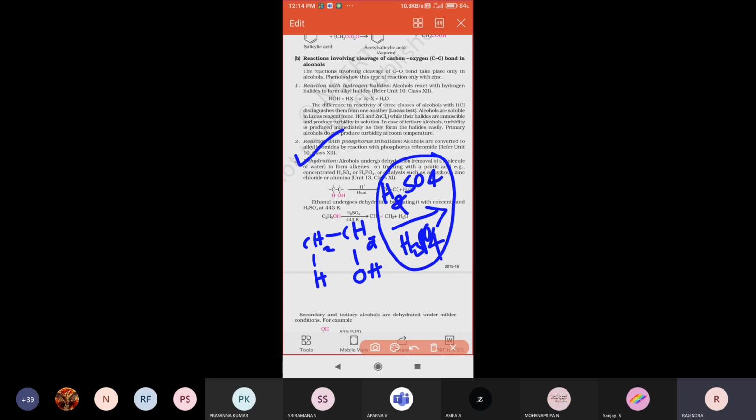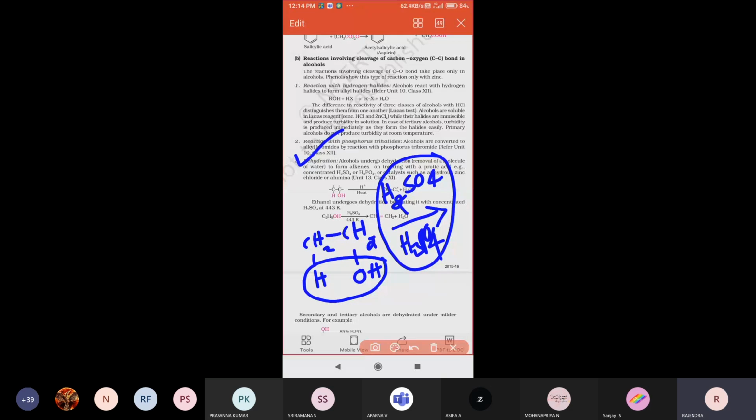So when these alcohols react with any one of the dehydrating agents, one H plus and one OH minus are both lost within the same molecule: one hydrogen from one carbon atom and the OH from another carbon atom.